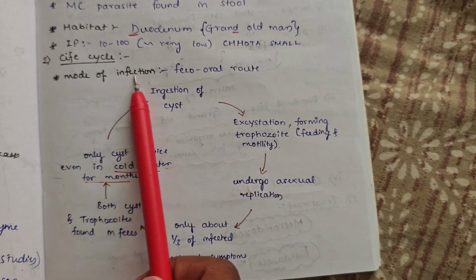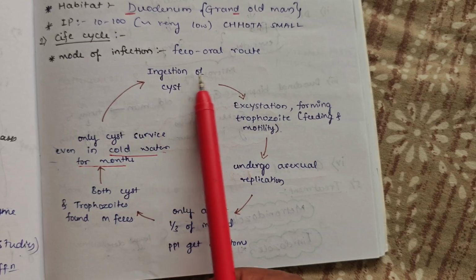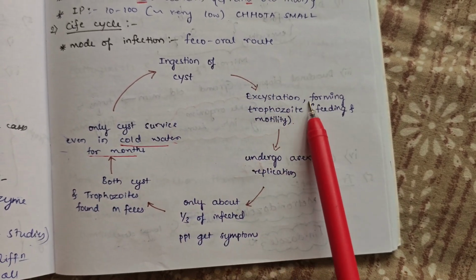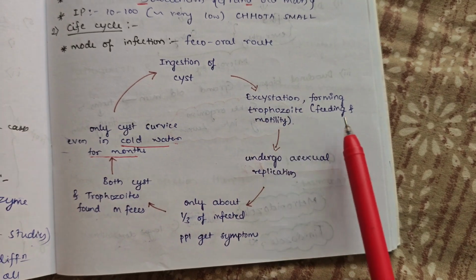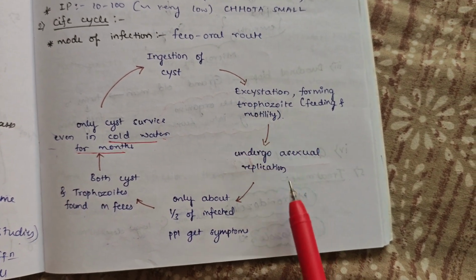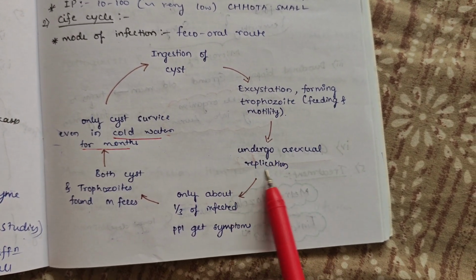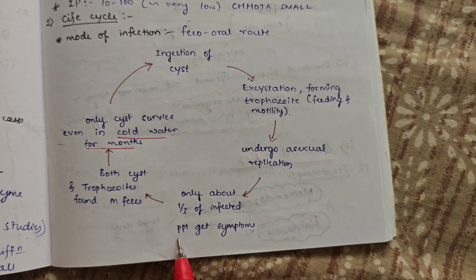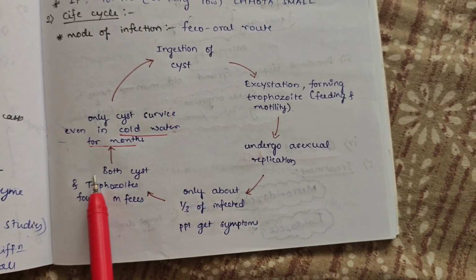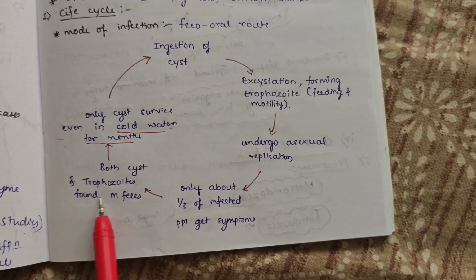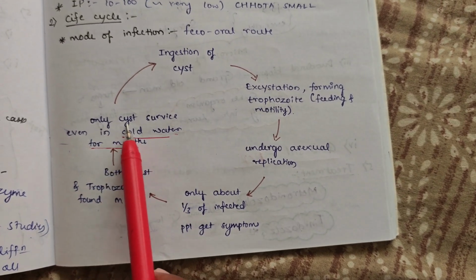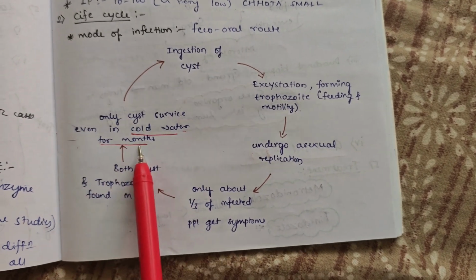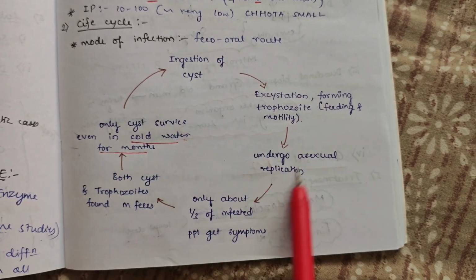Life cycle: the mode of infection is the fecal-oral route. Ingestion of the cyst, excystation or formation of trophozoites, that is the feeding and motility form, which undergoes asexual replication. Only about 1/3 of the infected people get symptoms. Both cyst and trophozoites are found in feces, but only the cyst survives in even cold water for months. Again, this cycle continues.